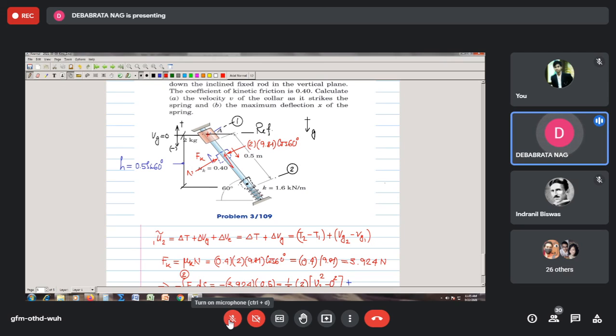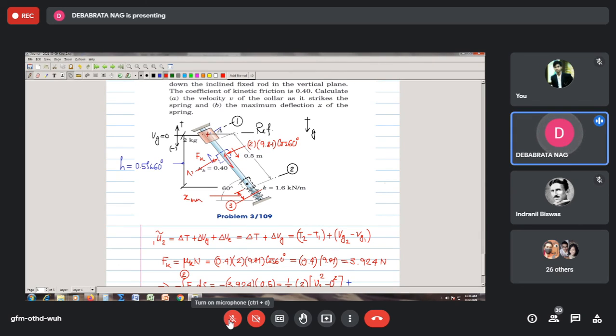That means you now consider from here. You can consider from here or you can consider from here as well. Say you consider from here. You take this as your initial position and say this is representing the final configuration when your spring is compressed, the maximum compression. So this is your X max, I can write.